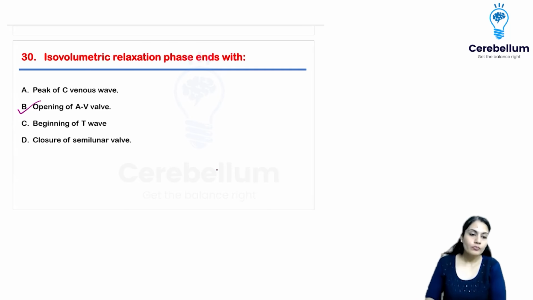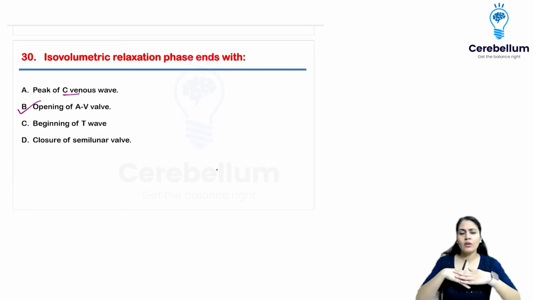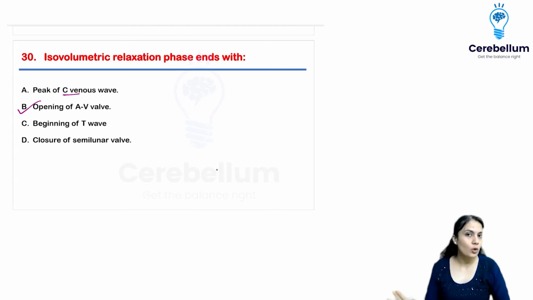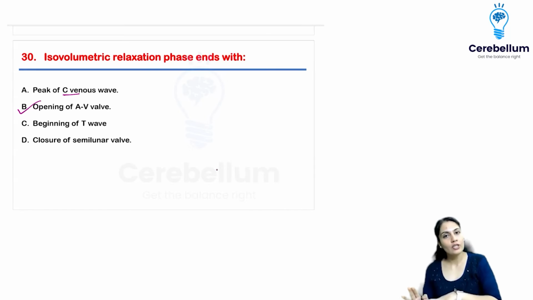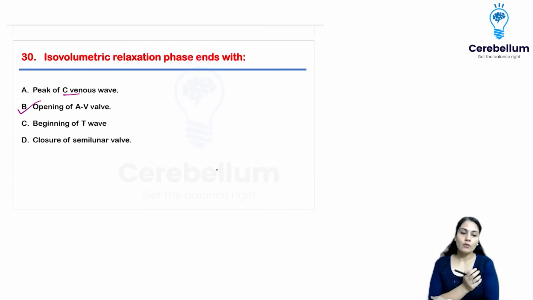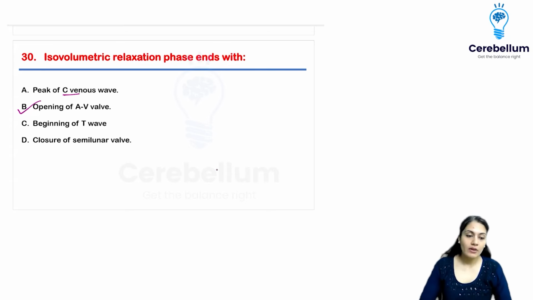Okay. So C wave is because of what thing? C wave is because of isovolumetric contraction. It is not because of isovolumetric relaxation. Isovolumetric relaxation is going to give me the V wave in the JVP, not the C wave, right?